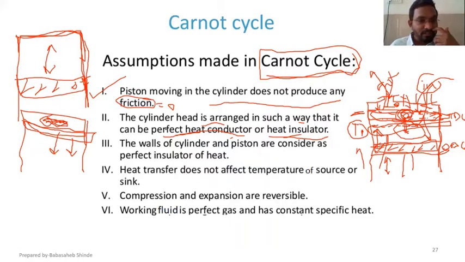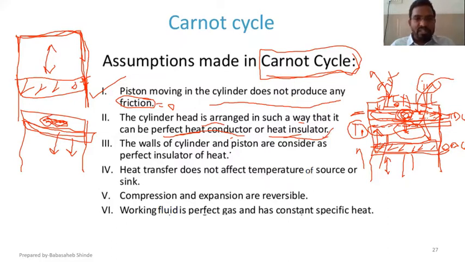The assumption is the cylinder head is going to act as a perfect heat conductor as well as a perfect heat insulator. Means for some part of the cycle it will act as a conductor, and for some part of the cycle it will act as an insulator, and that is another assumption, which is again impossible.